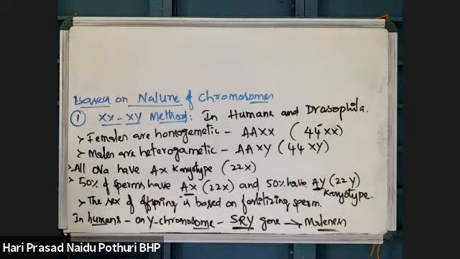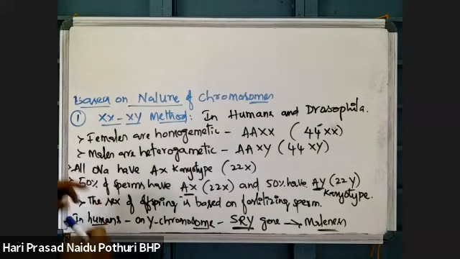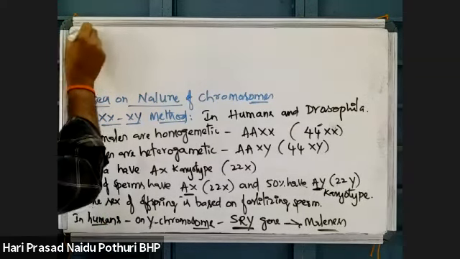The SRY gene, which is located on the Y chromosome, is responsible for the development of maleness in male children. Next, the second type is completed.